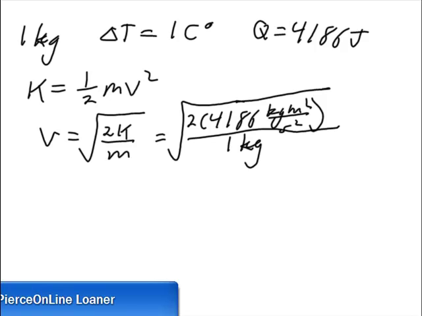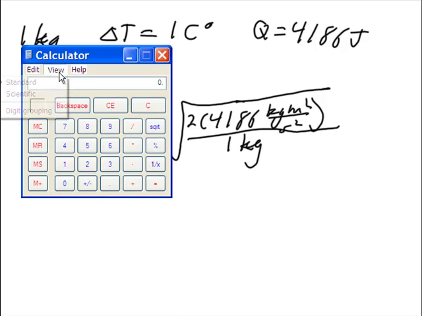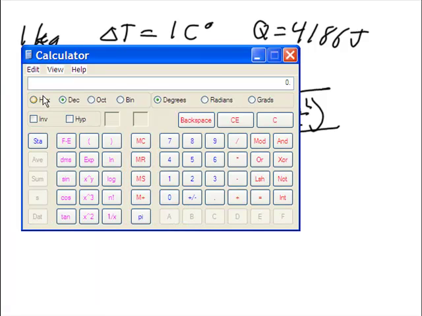Pulling up a calculator, 4,186 times 2, take the square root, 91 meters per second, or almost 200 miles per hour.